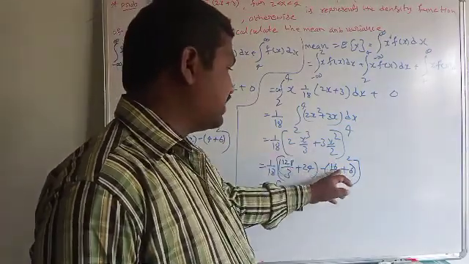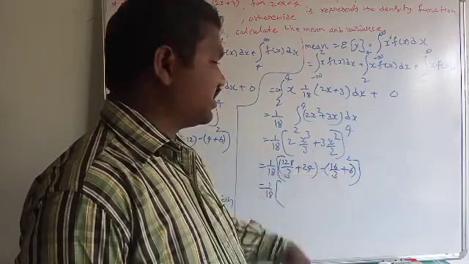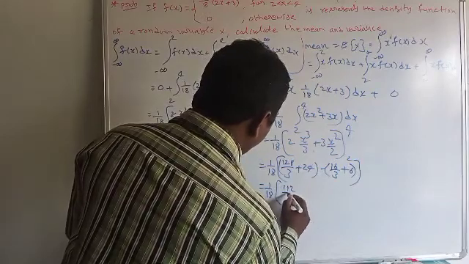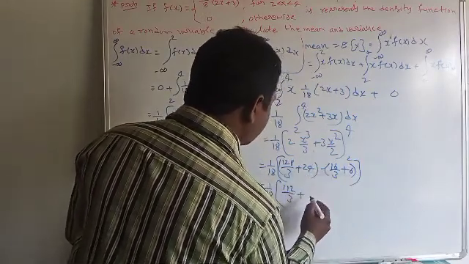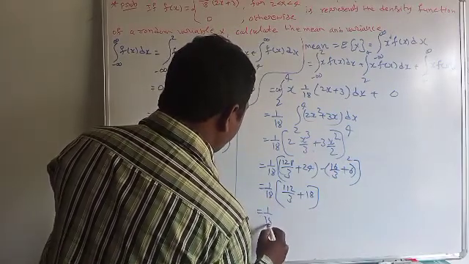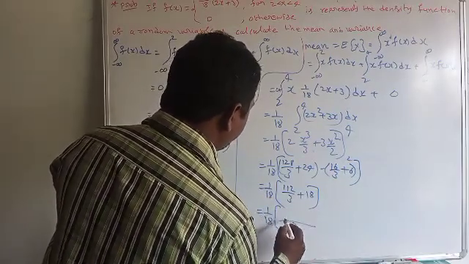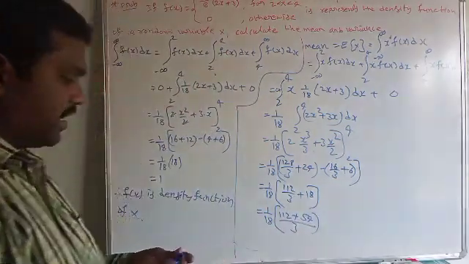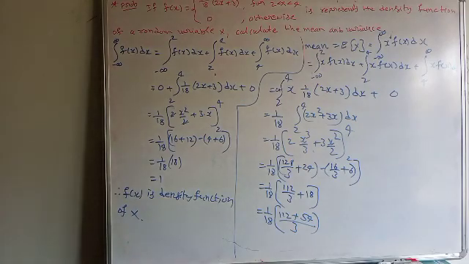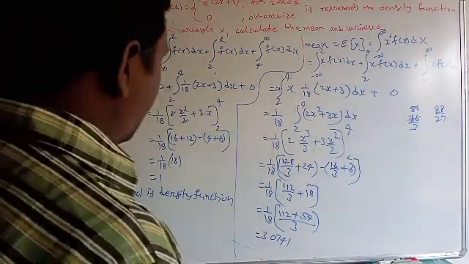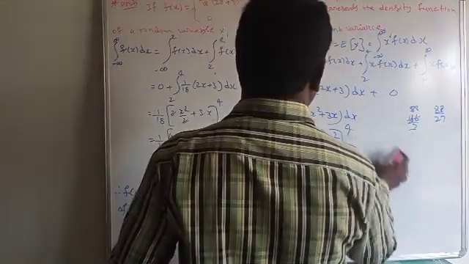128 by 3 minus 16 by 3, that is 128 minus 16, 112 by 3, plus 24 minus 6 is 18. Finally, this is equal to 1 by 18 into, 3 LCM, 112 plus 3 18s are 54. So this is 3.074.